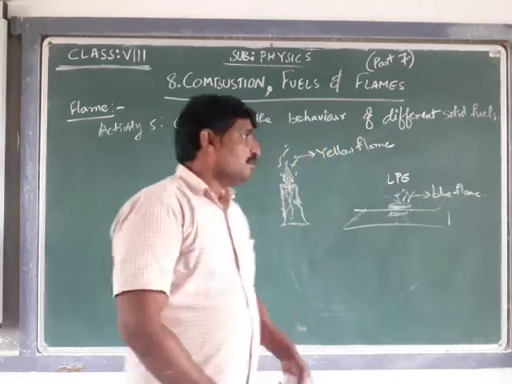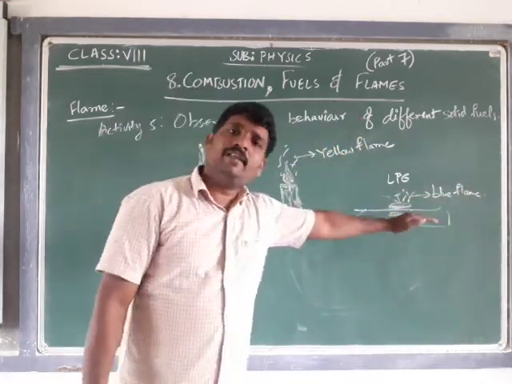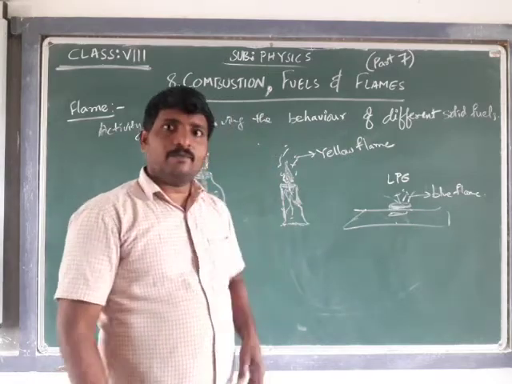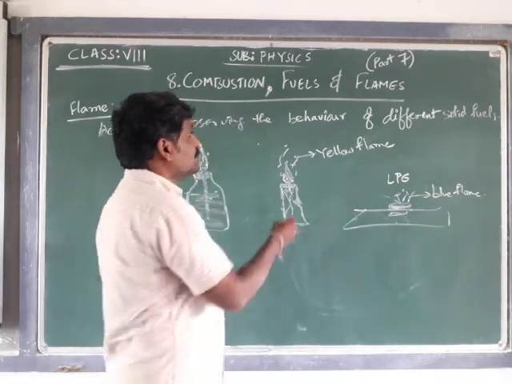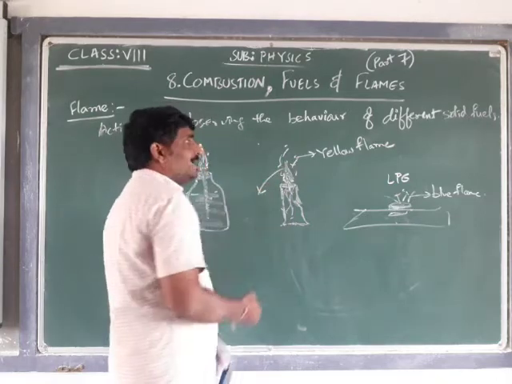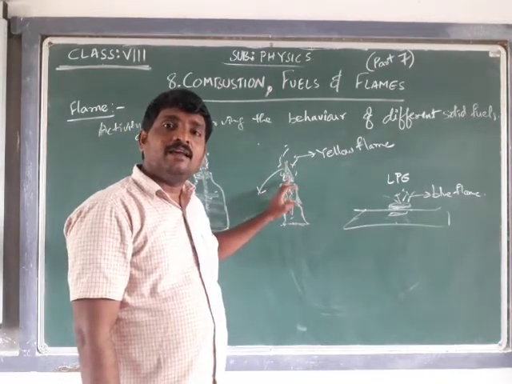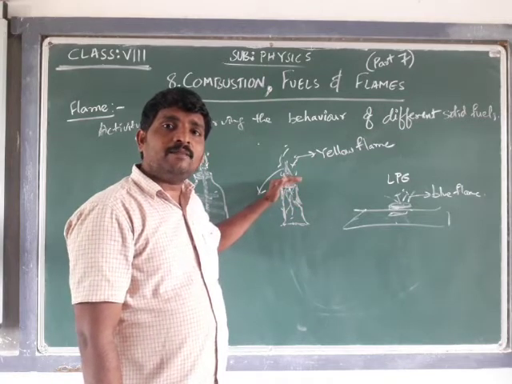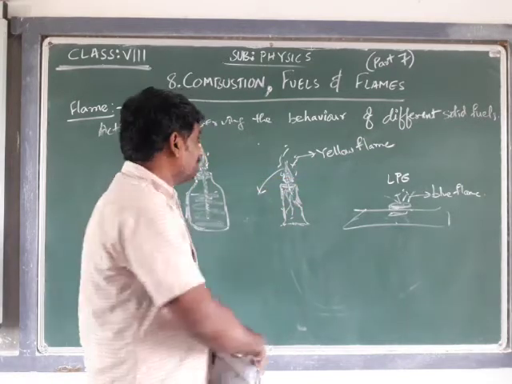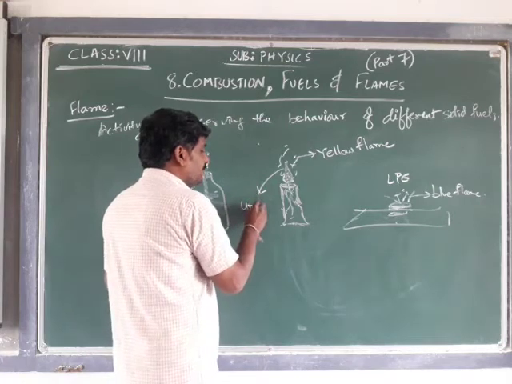Why does this one give a yellow flame and that one a blue flame? That is one more question you have to answer. Because the time taken by the wick to catch fire is more, as it takes more time to catch fire, some unburned carbon particles will be there.